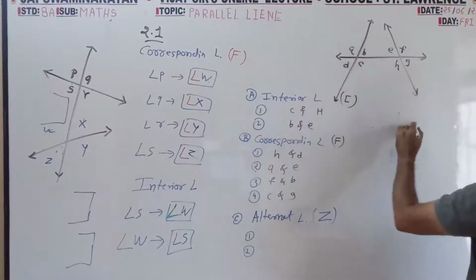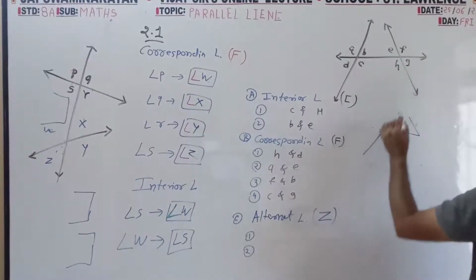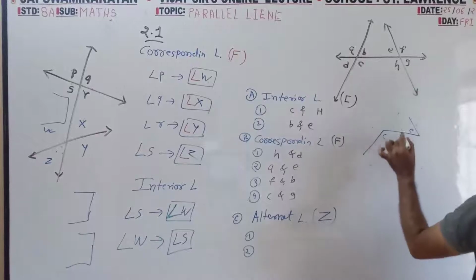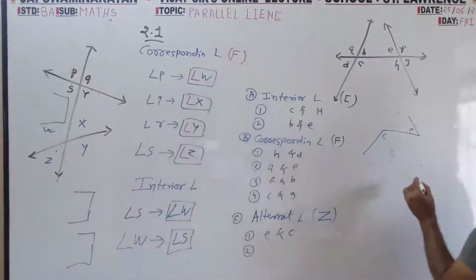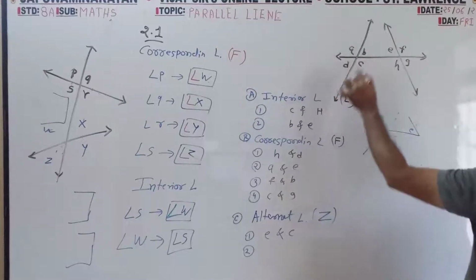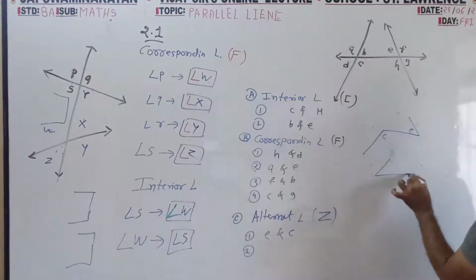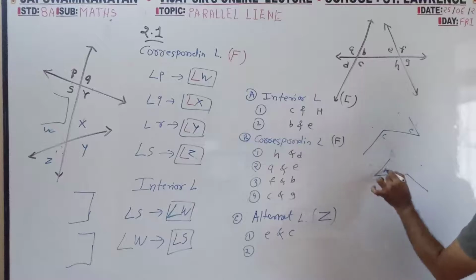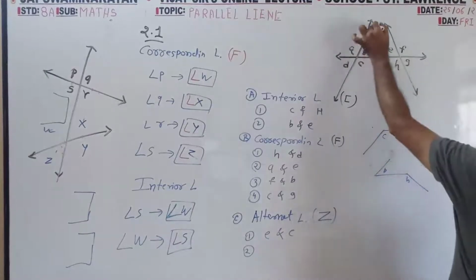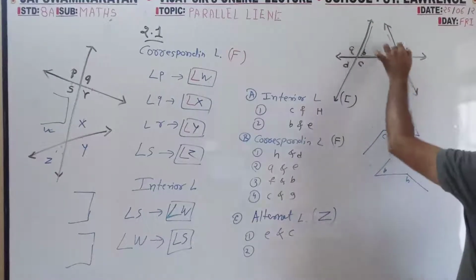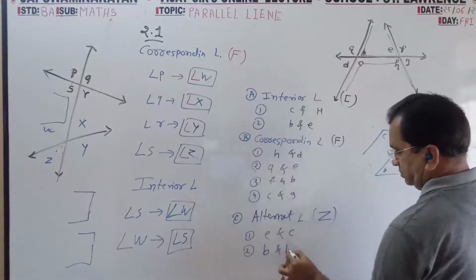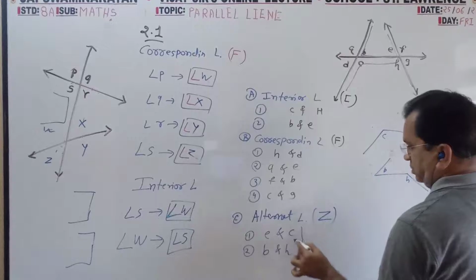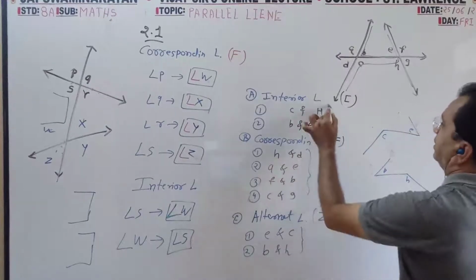So this means EC. I have taken this Z. Now I will take this Z. BH. See one Z, second Z, BH. So 2 pair, 4 pair, 2 pair.